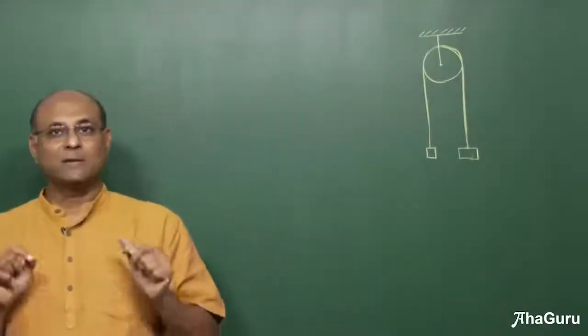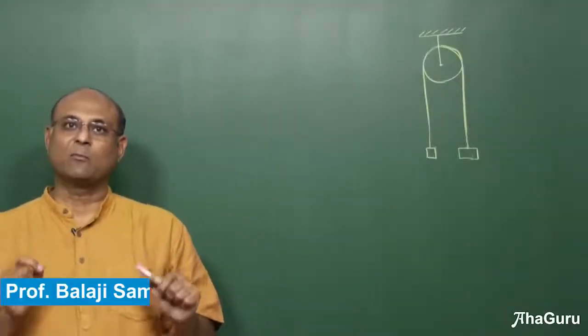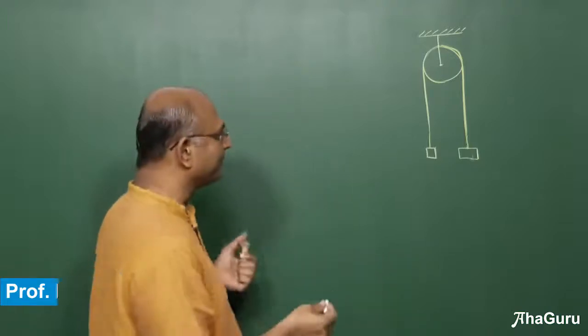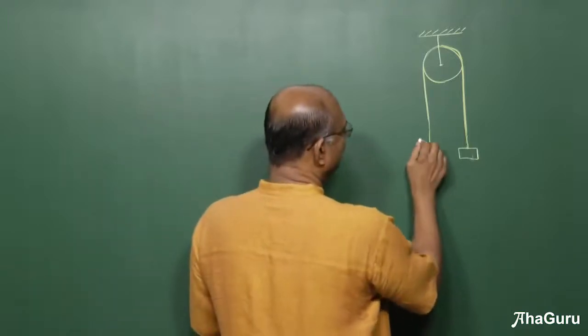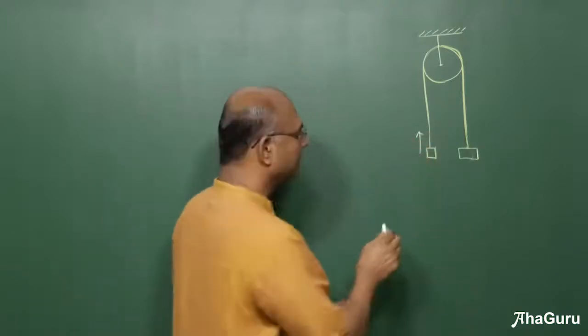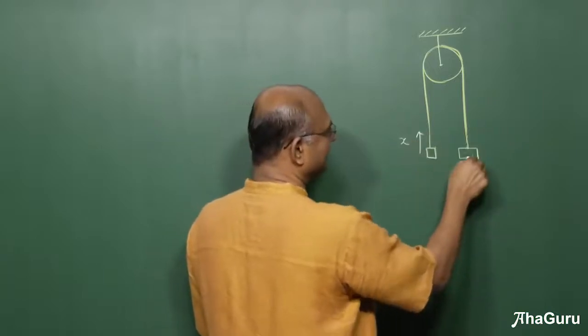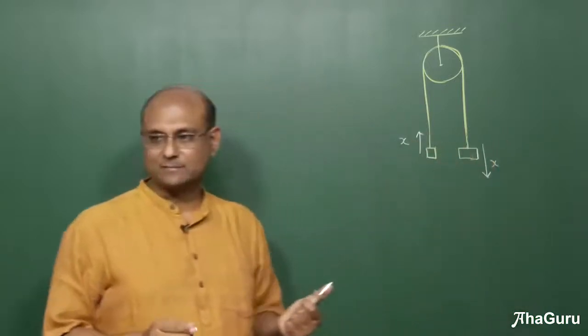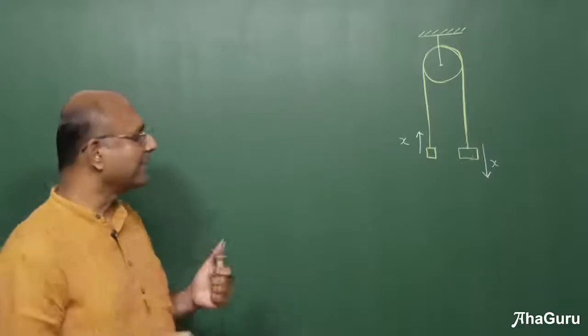We have now done a lot of different kinds of questions which involve pulleys, right? So for example, a situation like this you have seen very often, and you know that if this block moves up by some distance x, that block is going to move down by a distance x. Why is that the case?